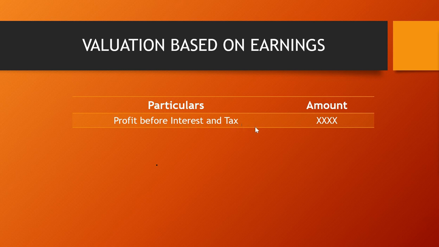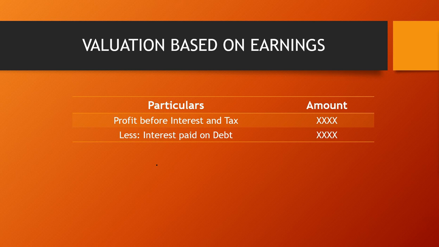Now from this profit, we subtract the interest first. Interest here means if we have taken a loan, if we have taken debentures, if we have borrowed the money by way of bonds, by whatever source we have borrowed the money on which we have to pay a fixed rate of interest. This rate of interest is irrespective of the profit you are earning. Suppose you are taking a loan from the bank and you have to pay 10% interest. The bank will not see whether your earning capacity is there or not, whether your business is running or not. You have to pay the fixed rate of interest irrespective of the amount you earn.